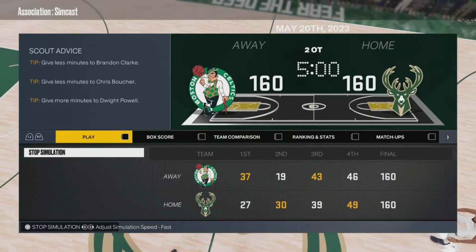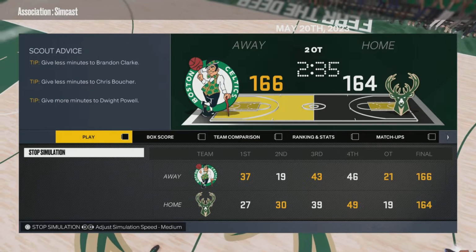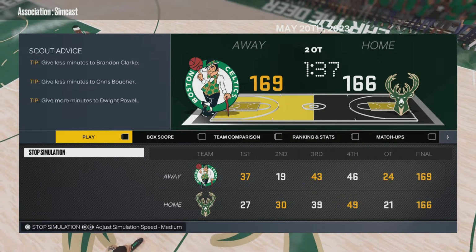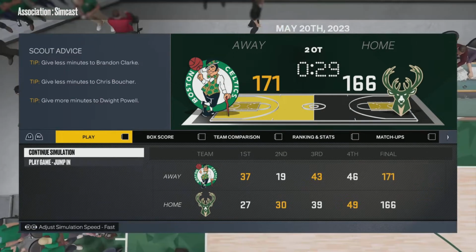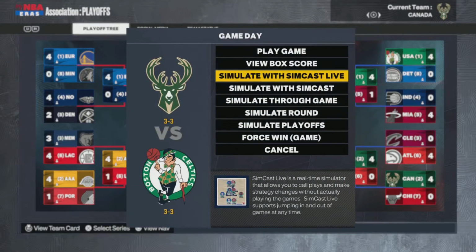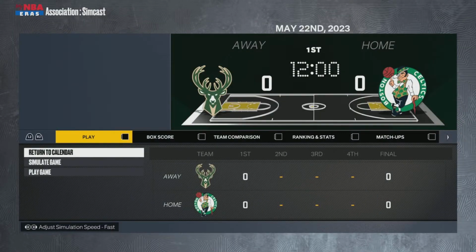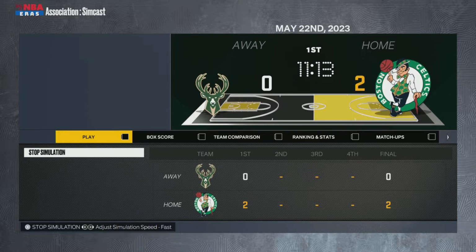Similar to regulation there, and it's tied. We head to another OT, so I'm simulating ahead, double overtime, and look at the score right now. 171 to 168, and they take it. Team Canada, right? That was Canada. So Canada's up 3-2 after being down 2-0.